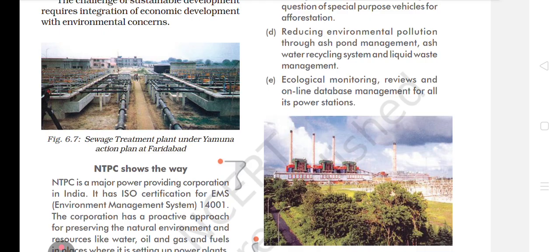So this is how NTPC shows the way, bacche. You can read this case study and these 5 points. Please learn these 5 points by heart, bacche, because you know very well that a 5 marker question can be formed through NTPC shows the way, from this case study. So please read this case study carefully.